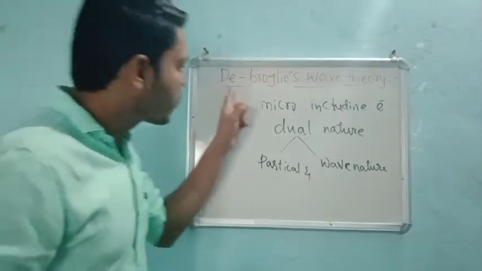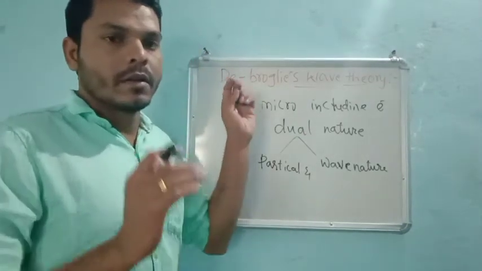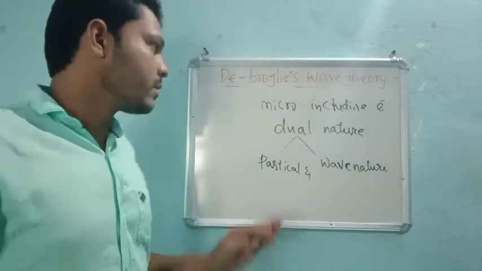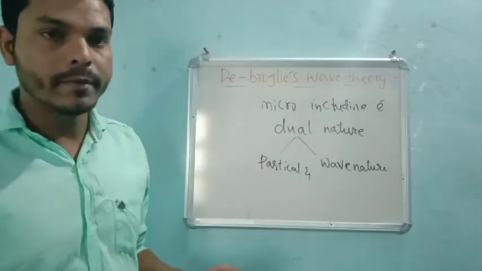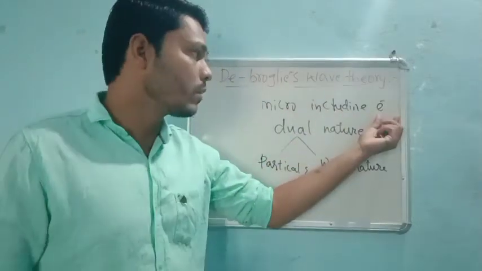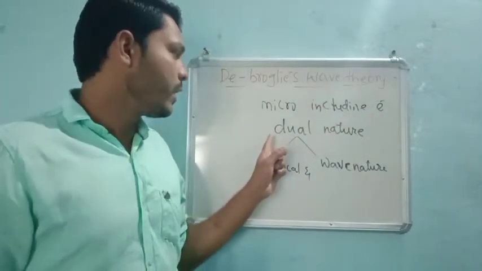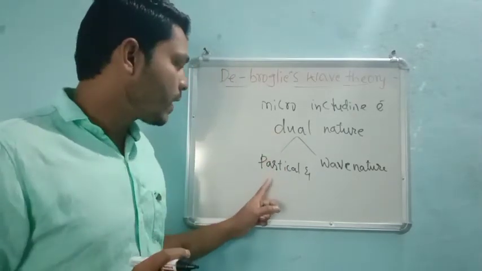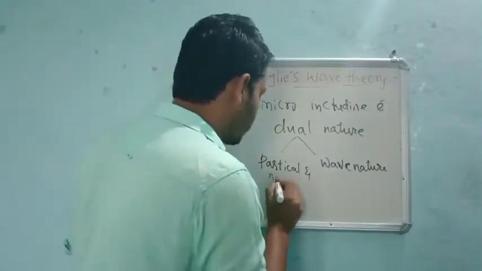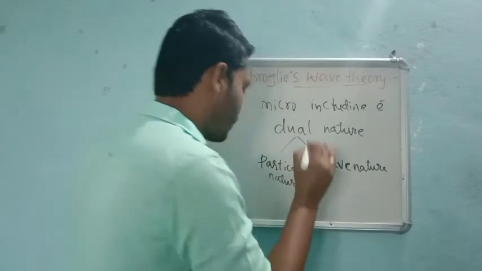In a very simple way: according to de Broglie, microparticles including electrons show dual nature, particle nature as well as wave nature.